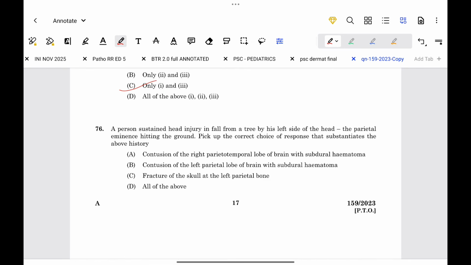A person sustained head injury in a fall from a tree, the left side of the head, the parietal eminence, hitting the ground. Pick the correct choice of response that substantiates the above history. Contusion of the right parieto-temporal lobe of the brain with subdural hematoma. This is correct. Contusion of the left parietal lobe of the brain with subdural hematoma. False. Fracture of the skull at the left parietal bone. False. So option A is the correct answer.